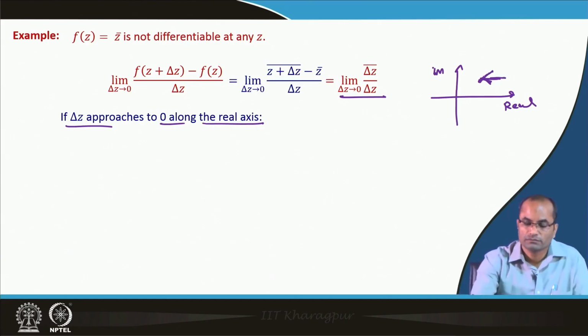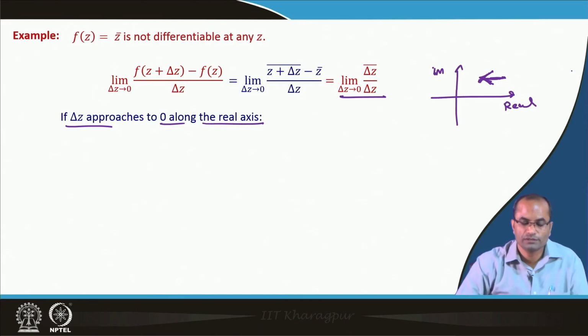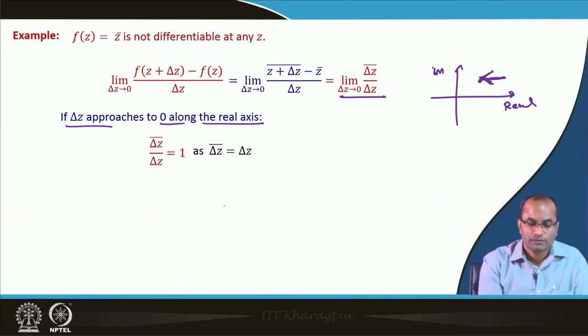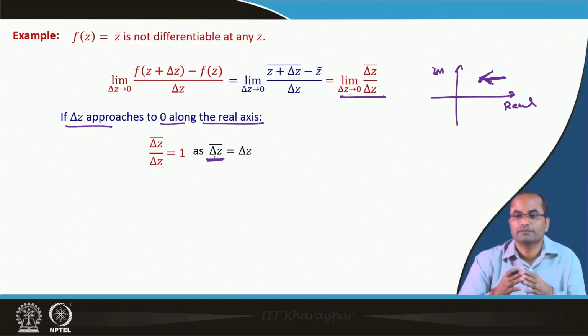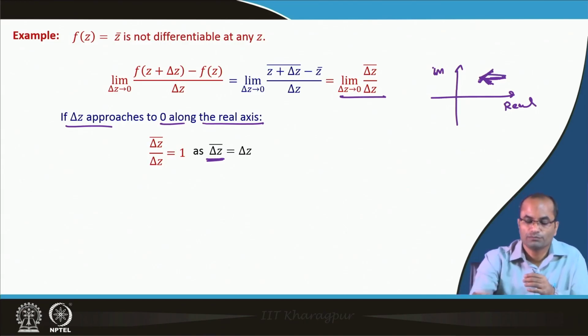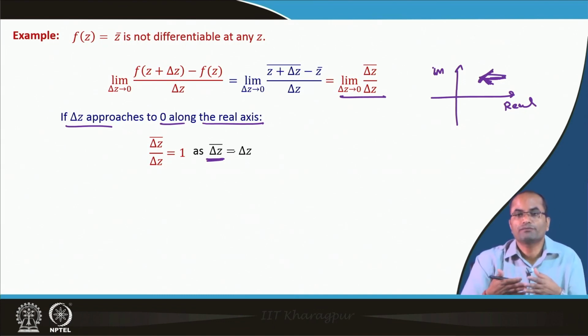So, along this real axis, if we approach 0, that means the imaginary component is fixed. Along this real axis, when we are approaching this point, the conjugate of delta z will be delta z, because there is a variation in delta x itself, and nothing in delta y is happening.